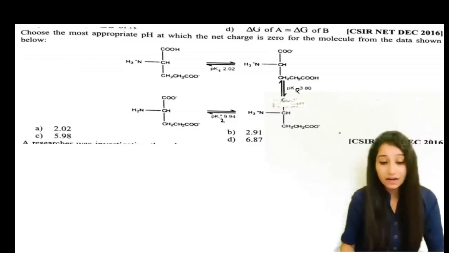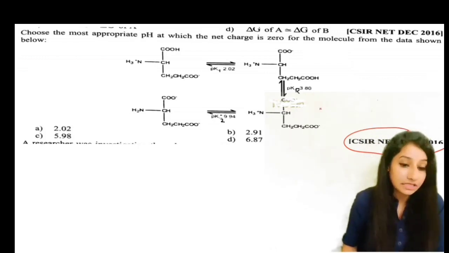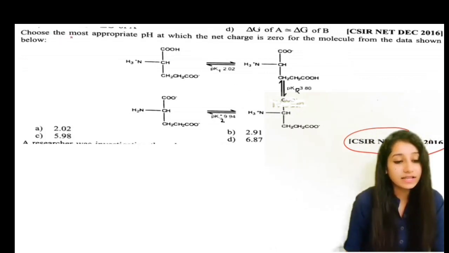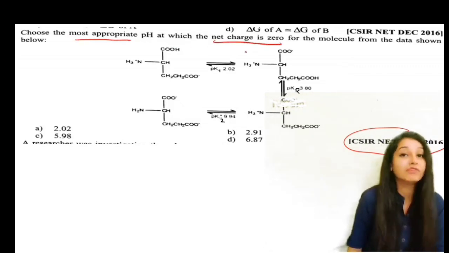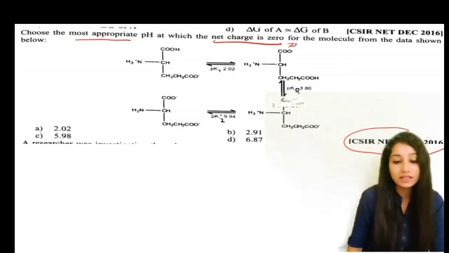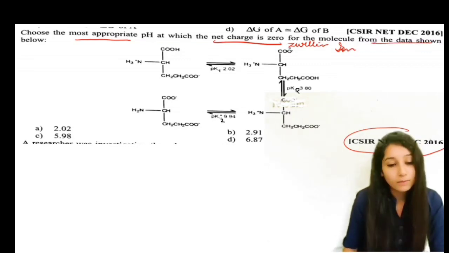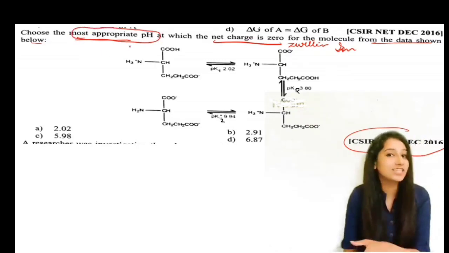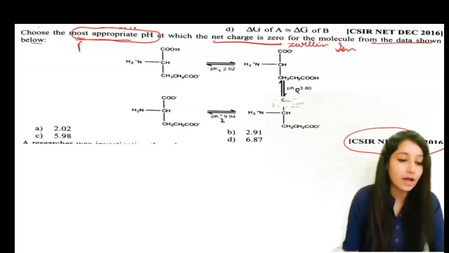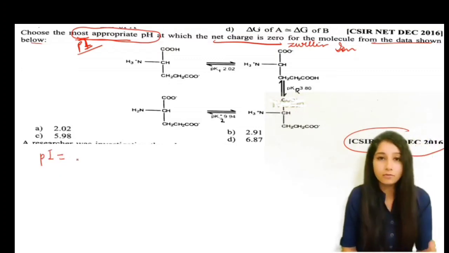So the first question that we are going to see here is from the CSIR NET paper, from the year December 2016. The question is saying: choose the most appropriate pH at which net charge is 0. We know that when the net charge is 0, the amino acid is acting as a zwitterion. So it is asking about the most appropriate pH when the net charge is 0, and we know that the net charge is 0 when the pH is at the isoelectric point, and very easily we know the formula of the isoelectric point.